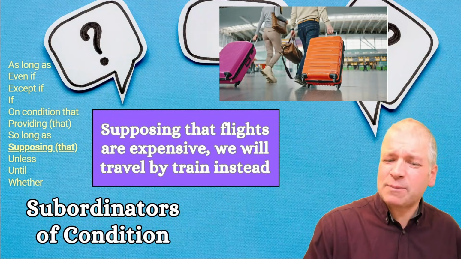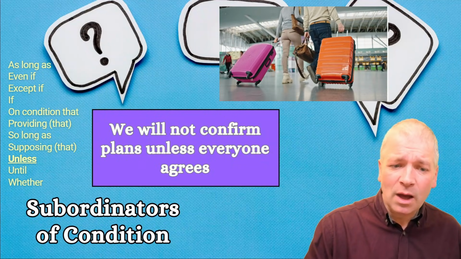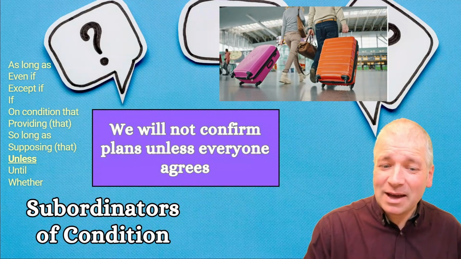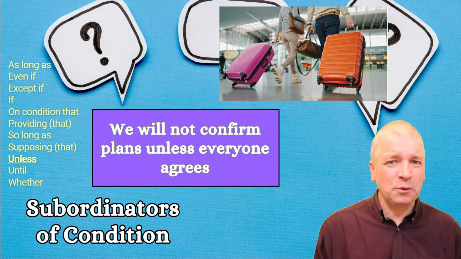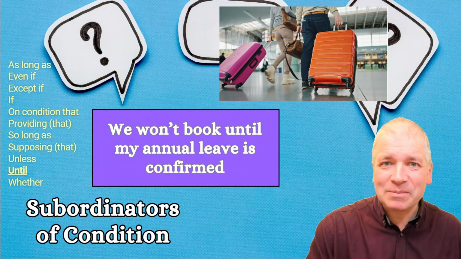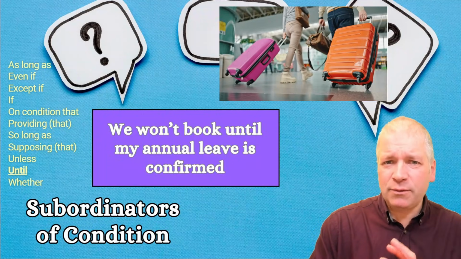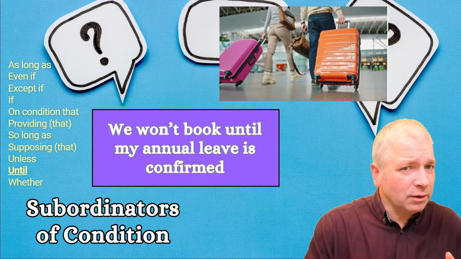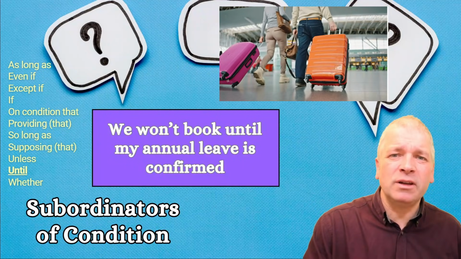Supposing that flights are expensive, we will travel by train instead. We will not confirm plans unless everyone agrees. So this condition must be fulfilled first before anything else. We won't book until my annual leave is confirmed. Now, until is a time word, but it can also be used to introduce a condition.